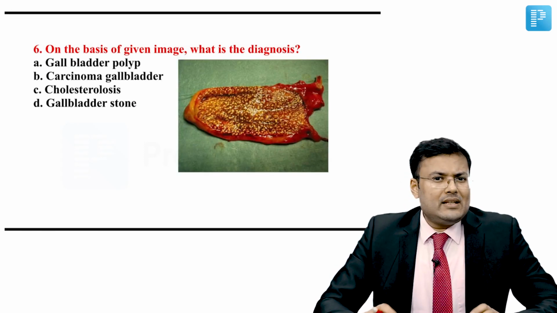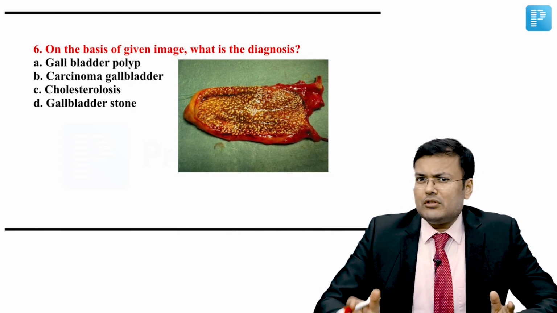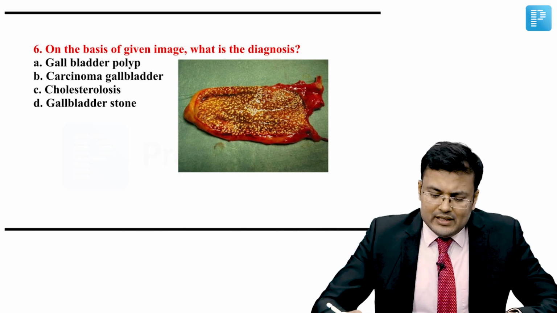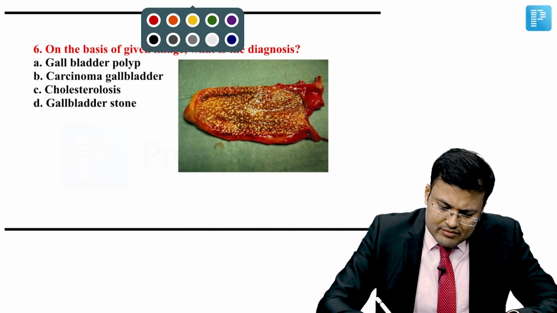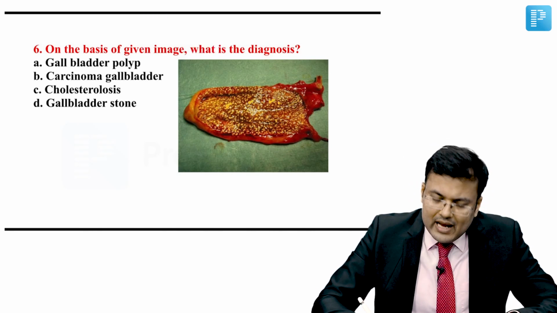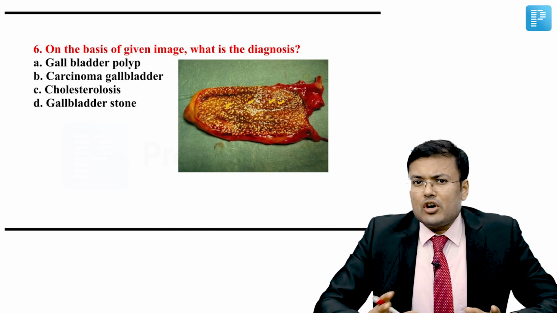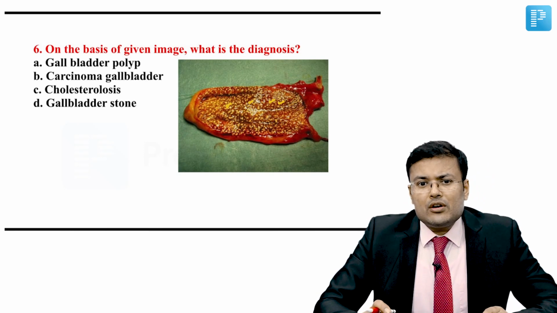Some students were telling that a similar image was there. So on the basis of the given image, what's the diagnosis? So straight away you can see what? That under a reddish background, there is deposition of cholesterol esters, which is giving this yellow color, and it is looking like what? Strawberry. So what is the name of this condition? Strawberry gallbladder, and the strawberry gallbladder is also known as cholesterolosis.